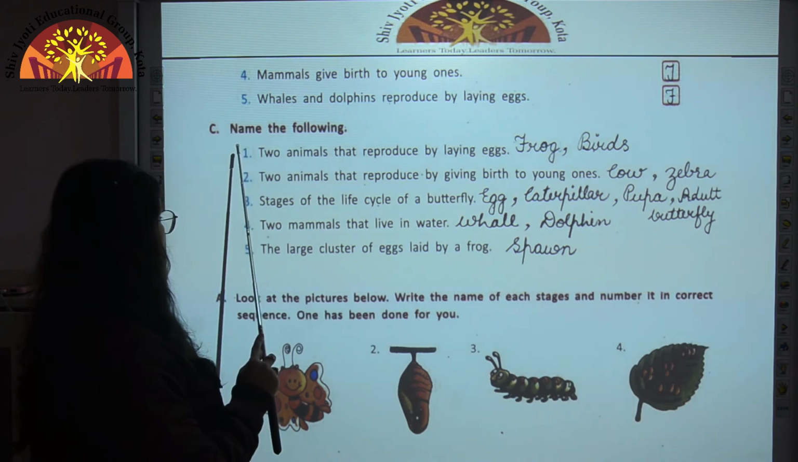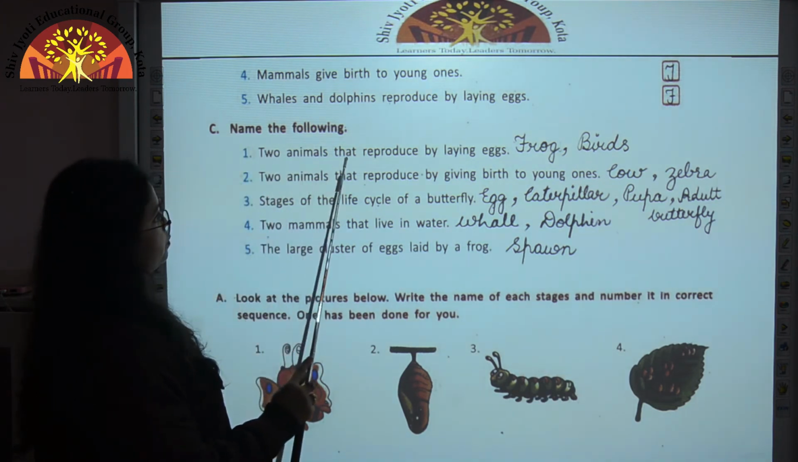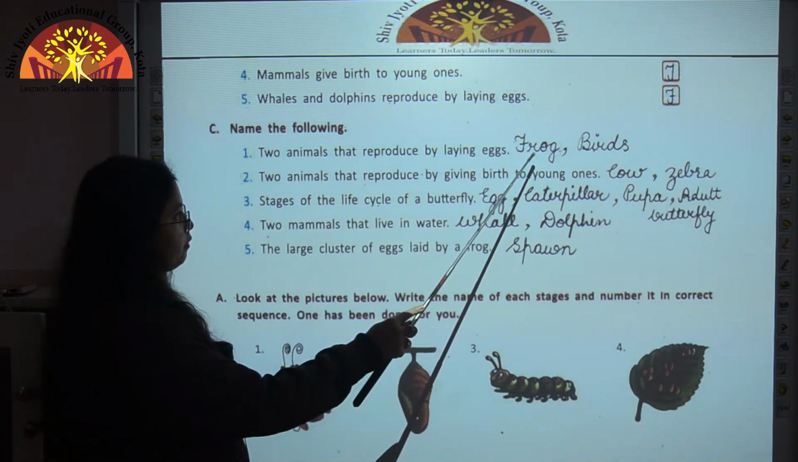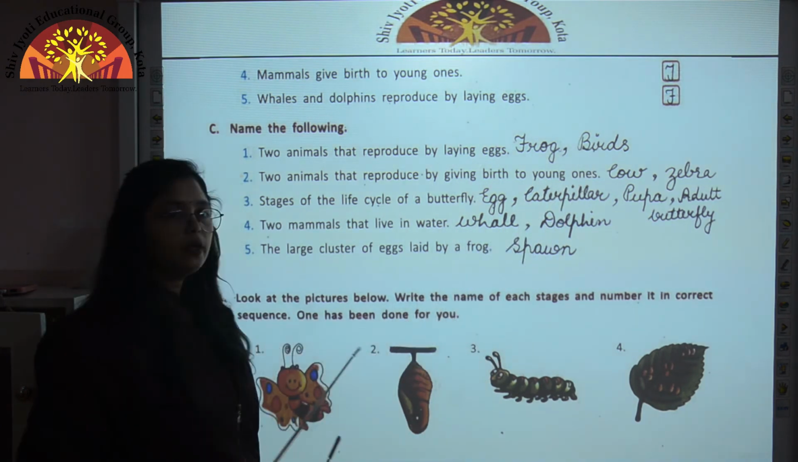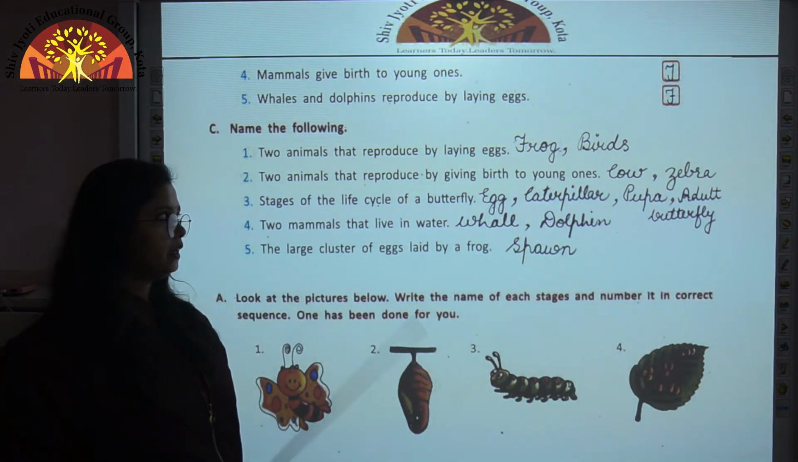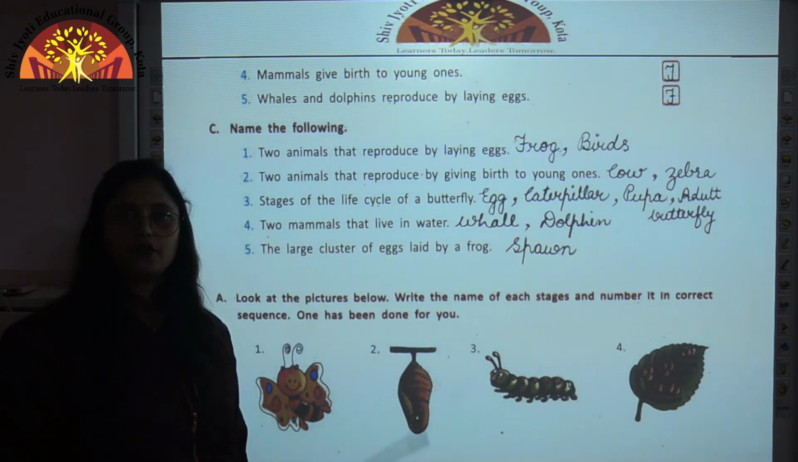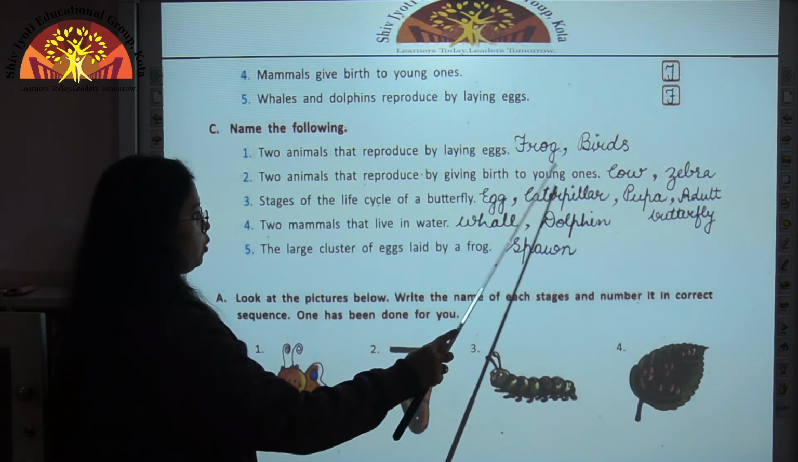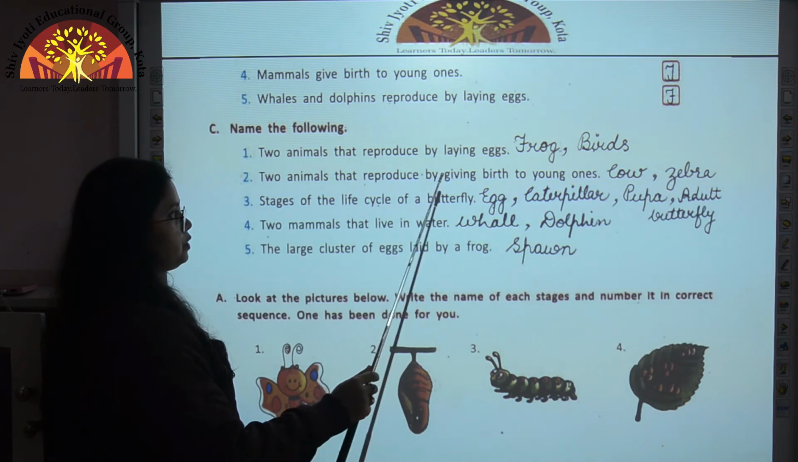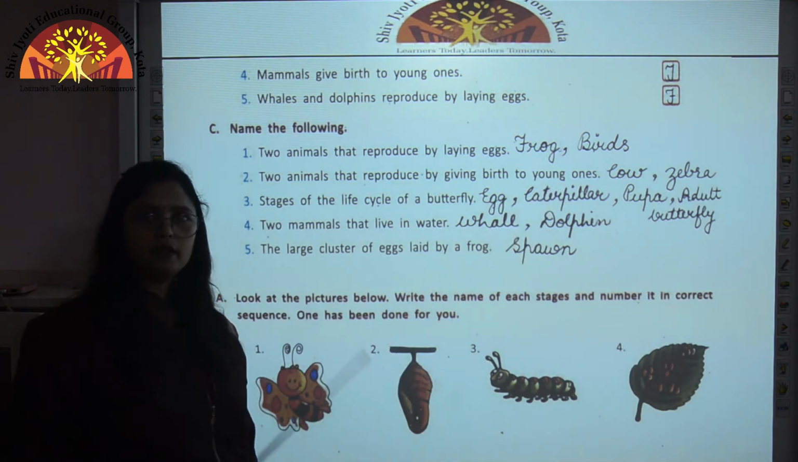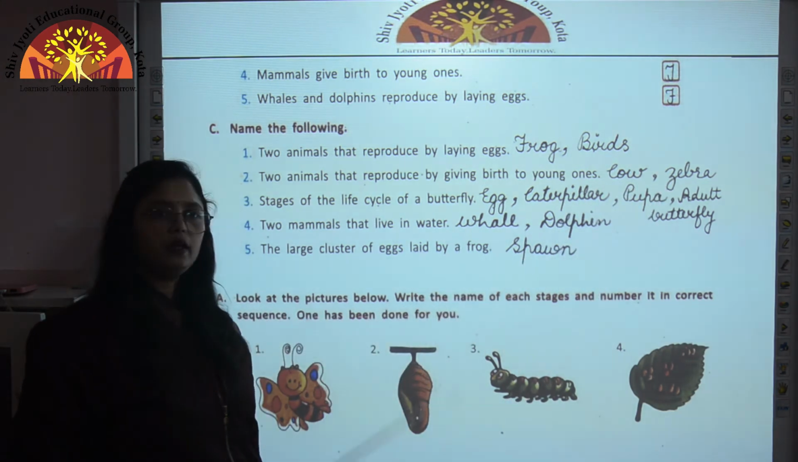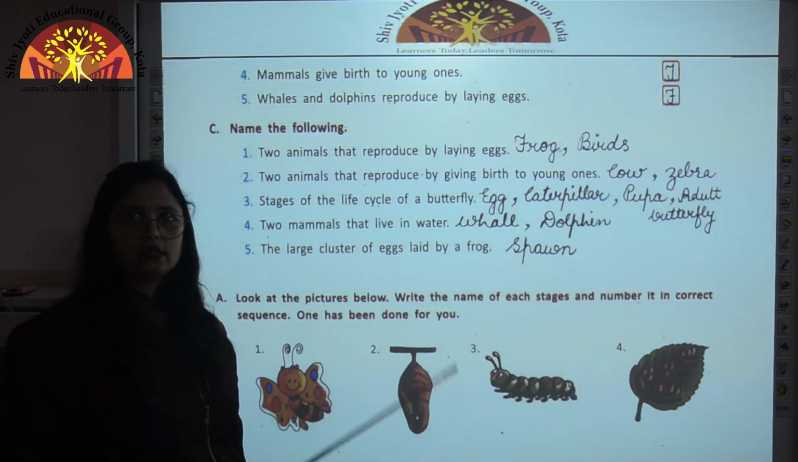Now we come to the next exercise, that is name the following. Two animals that reproduce by laying eggs. So here I have written frogs and birds. You can write any of the examples which we have studied, like insects, fish, reptile, frog, birds, anything you can write here. Two animals that reproduce by giving birth to young ones. So children, the animals that reproduce by giving birth to young ones are mammals, and there are so many examples of mammals like cow and zebra I have written over here. You can write any example. Dog, cat, deer, elephant, even human beings are also mammals.